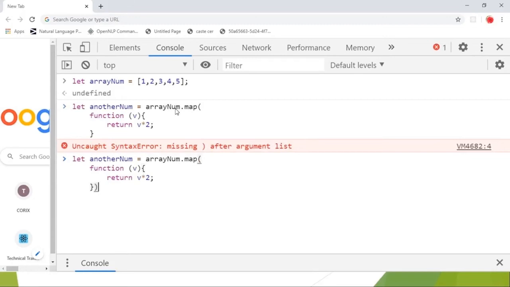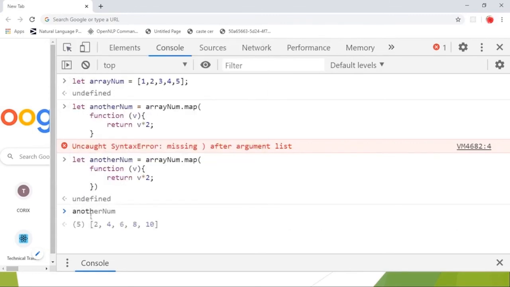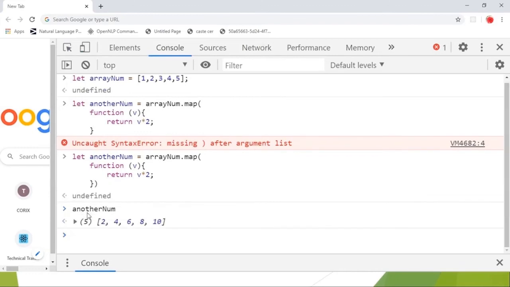See, what should be the output of the other number array? Let's see. All the values have been multiplied by 2.